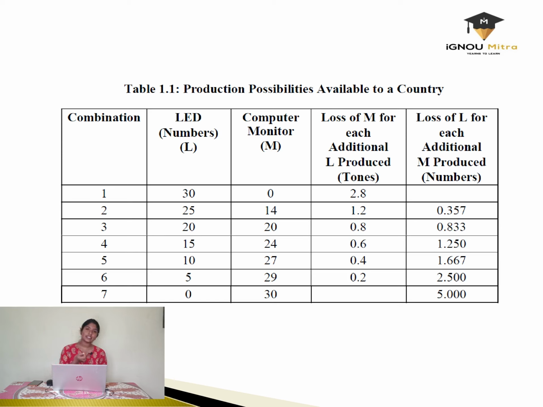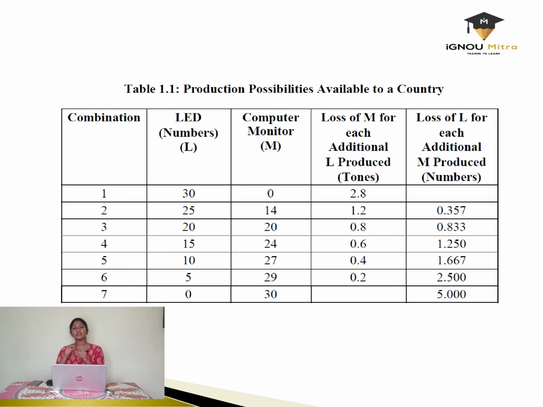As there is an existing trade-off between the LED screens and the computer monitors, for each additional L produced, there will be a reduction in M. Also, if the monitor is being produced more, for each additional M produced, there will be a reduction in L.